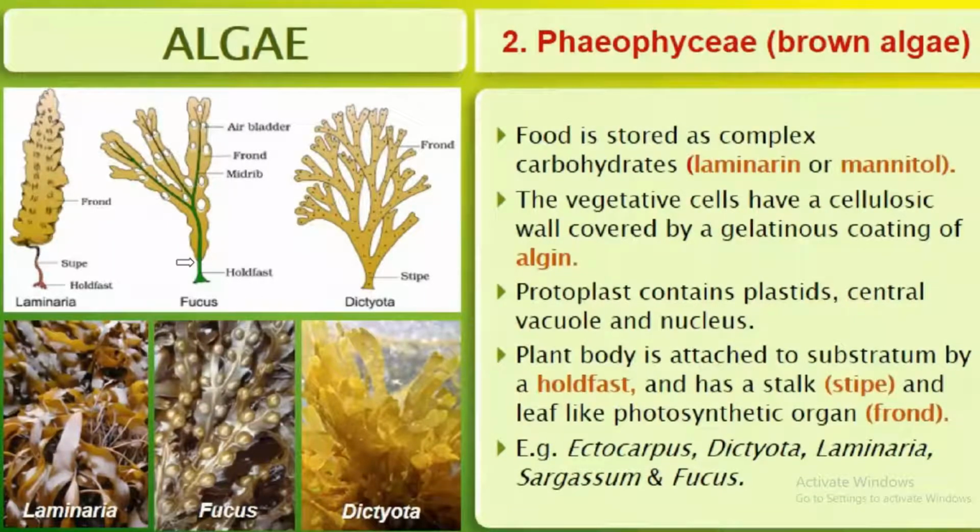All of you see this diagram of Fucus, Dictyota, and Laminaria. Here you can see the holdfast.